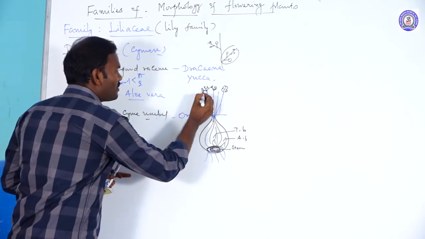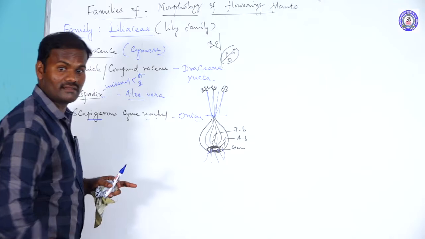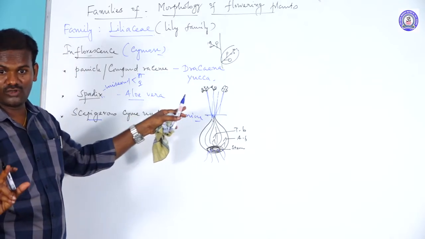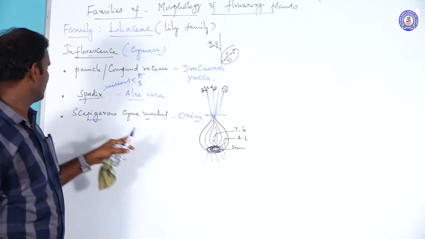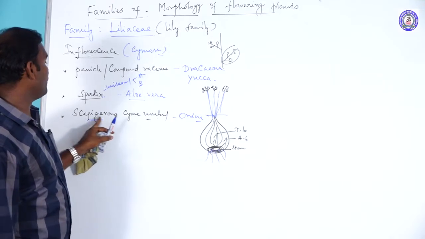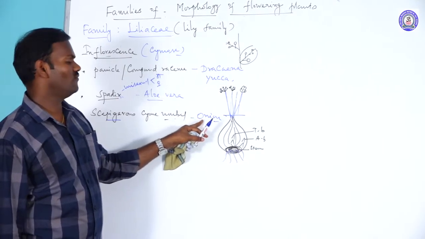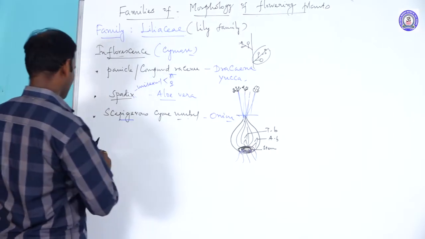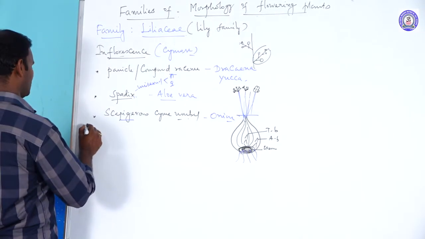But the lateral branches are developed in a zigzag manner. That's a cymose manner. So it is a mixed type of inflorescence. Both the racemose and cymose are mixing. So this type of inflorescence is called scapigerous cyme umbel. For example, onion. So inflorescence is over. The next is floral characters.